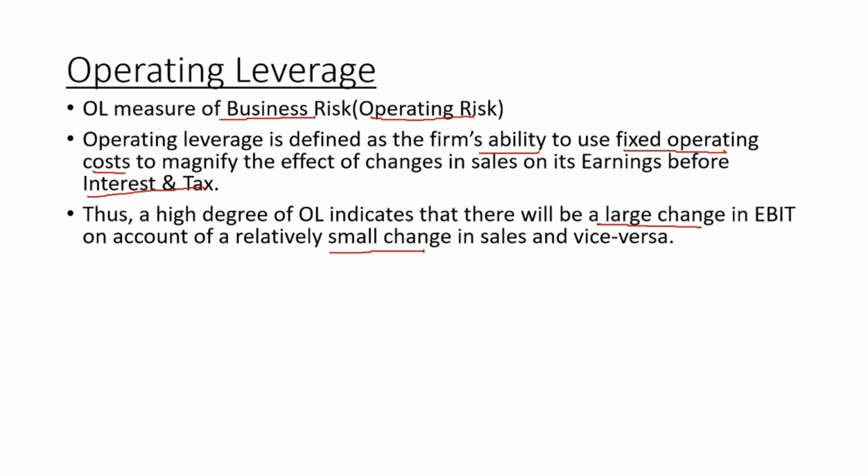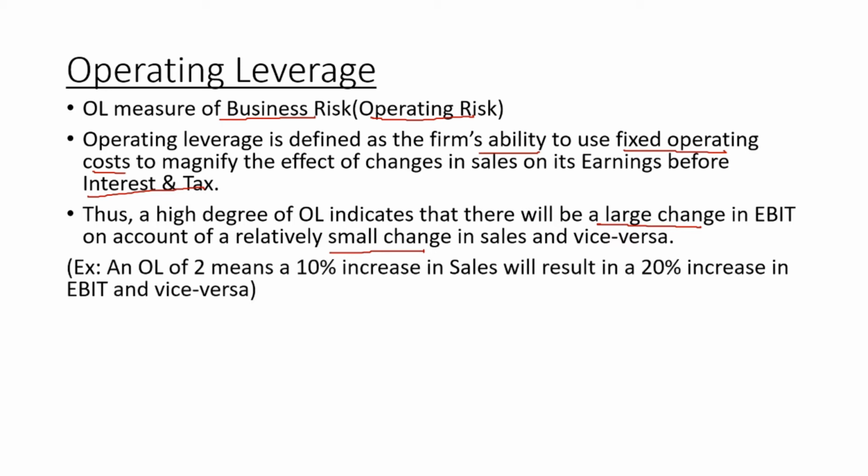Let us see this with the help of an example. So, an operating leverage of 2 means a 10% increase in sales will result in a 20% increase in EBIT and vice versa. So as we can see in the example, an operating leverage of 2 causes a magnifying effect on EBIT.